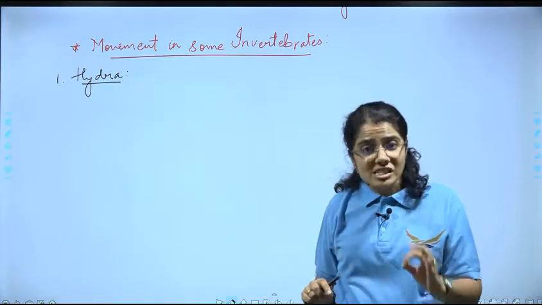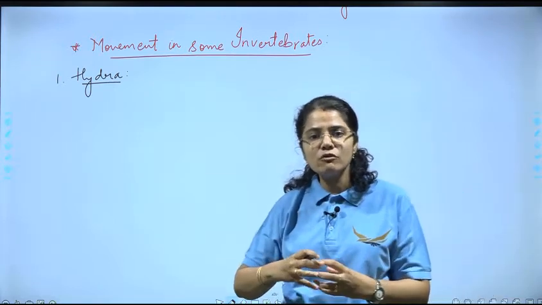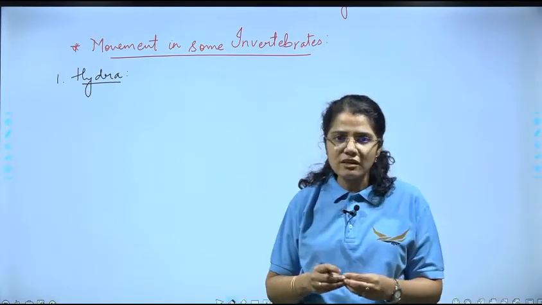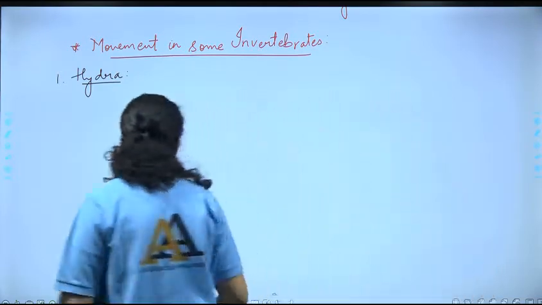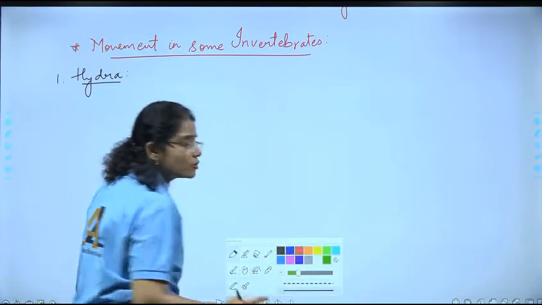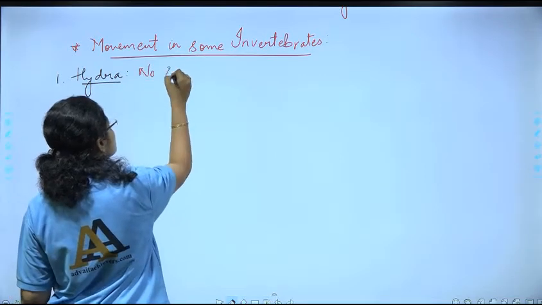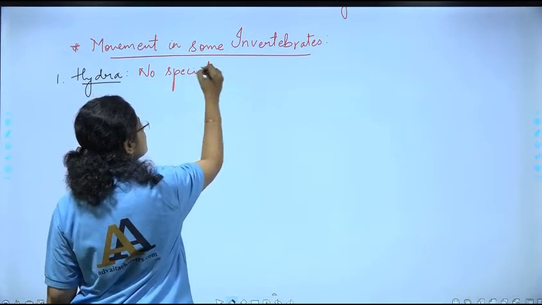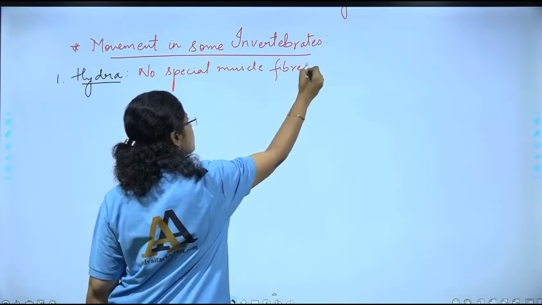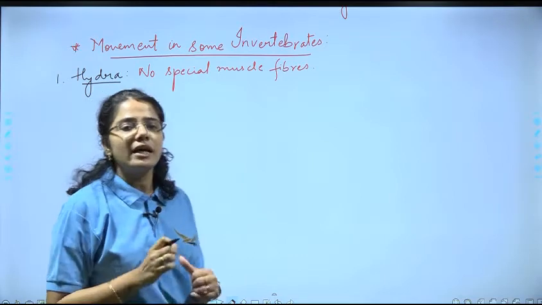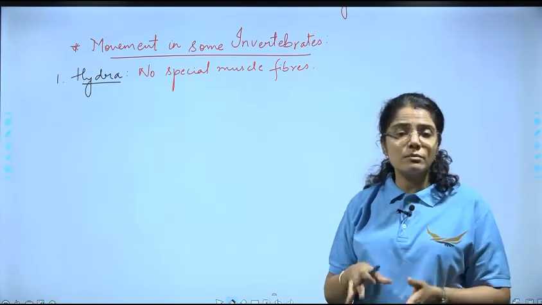Then how will it move? It has longitudinal muscle processes and circular muscle processes.